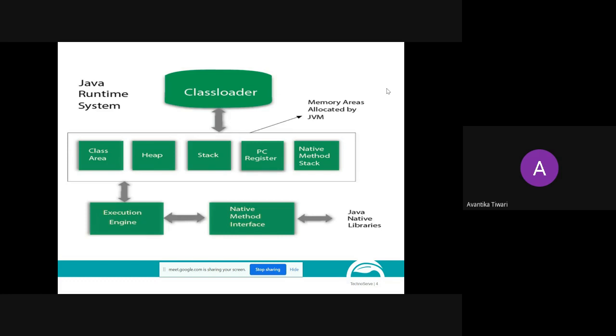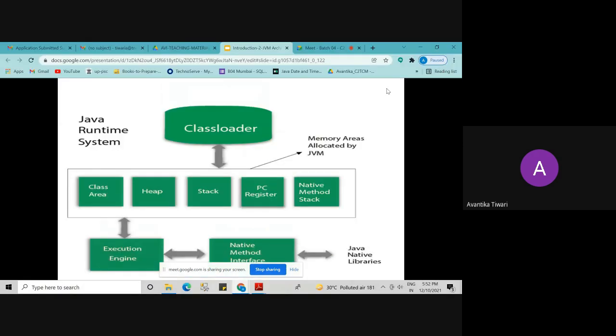Shall we proceed? Yes, ma'am. Okay, so no doubt in JVM architecture.